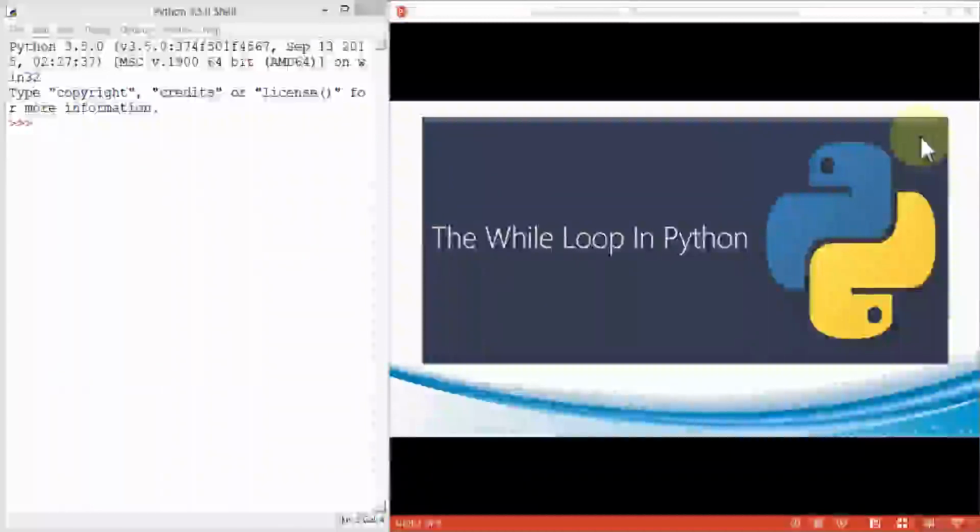In this lesson, I'm going to demonstrate the while loop in Python. Now, we have been working with the if, then, else statements, for instance. Here, I'm going to introduce the while statement, or the while loop. In other words, Python is going to reiterate until the condition becomes true.